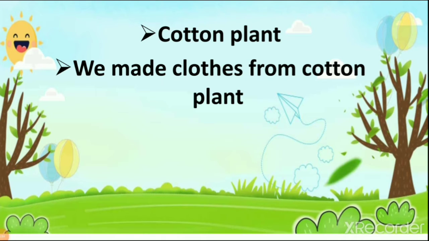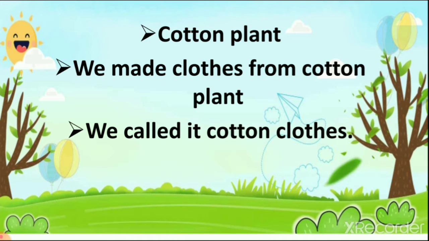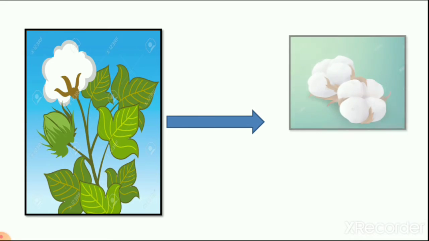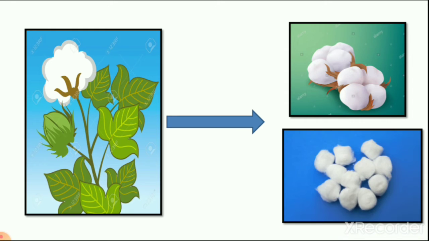So in this lesson we learn about cotton, one type of material, and woolen, one type of material. So we learned that we call it cotton clothes which we make from cotton. Then we see the picture of the cotton plant and how we get cotton from the cotton plant. The flower of the cotton plant, the white colored thing, is cotton. From this cotton we make threads, and from these threads we make our clothes.